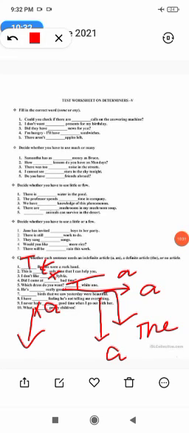If I am very specific, definite, I can use the children are playing, but a children is playing or an children is playing doesn't work. So a child is playing and children are playing. But if I am talking about some specific group of children, I will use the children are playing. So these are a few uses of articles.